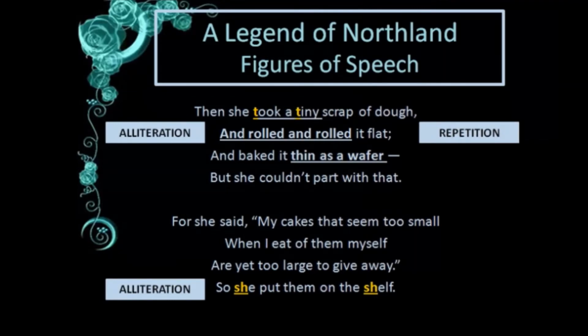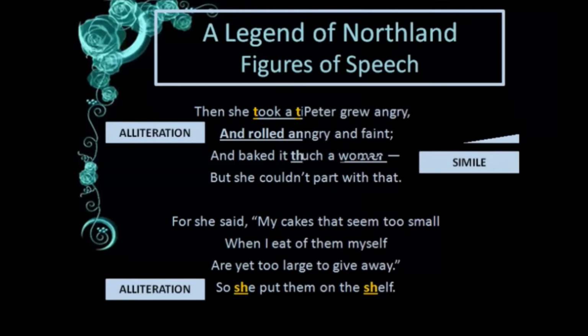When we are directly comparing using words like so, as, like, such direct comparison is called a simile. "Baked it thin as a wafer." How thin? Like a wafer. So the cake which has been rolled is being compared to a wafer, so we can say this is a simile. Okay, so this many figures of speech we have here.